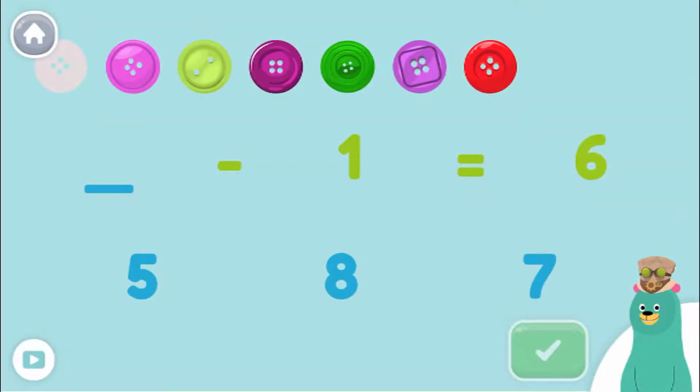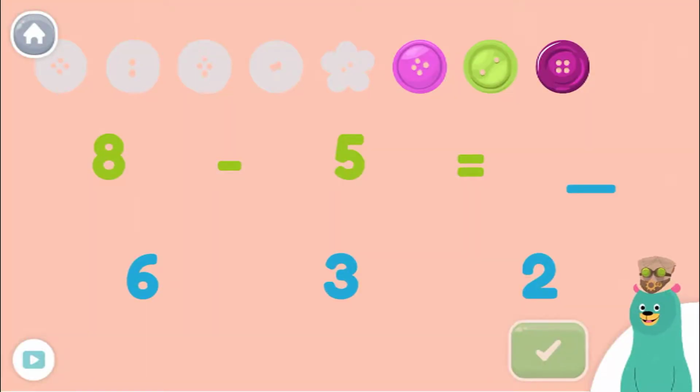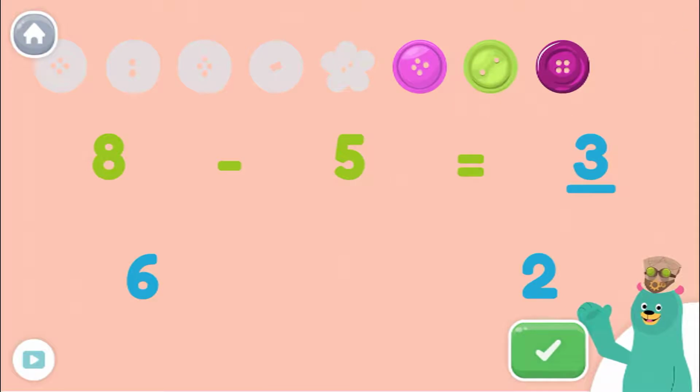Fill in the blank in the equation. What minus 1 equals 6? Good work! 7 minus 1 equals 6. What is 8 minus 5? Great! 8 minus 5 equals 3.